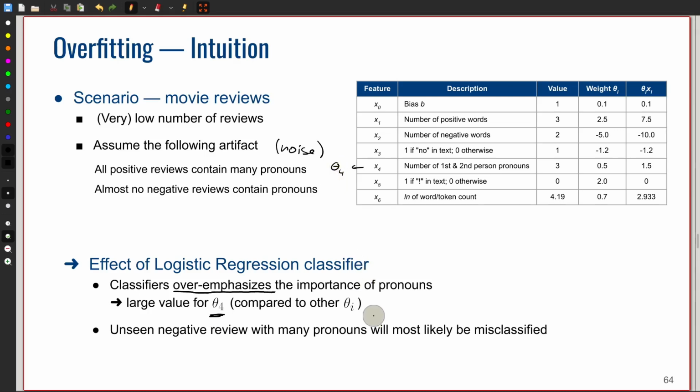Which then means that any time we have a new unseen negative review, which might contain many pronouns, it will most likely be misclassified. Because every time the classifier sees many pronouns, it would think, okay, this must be a positive review, because we overemphasize this feature.